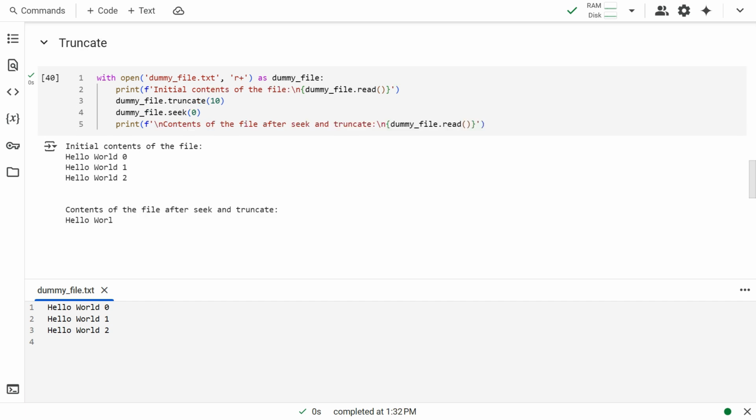The truncate method removes the contents of the file after its current position. In this example, we have moved the pointer to the 10th byte, and truncated the contents of the file after that position. You could note that there is a plus sign after the mode. We have opened the file in read mode, and allowed editing, by using the plus sign.